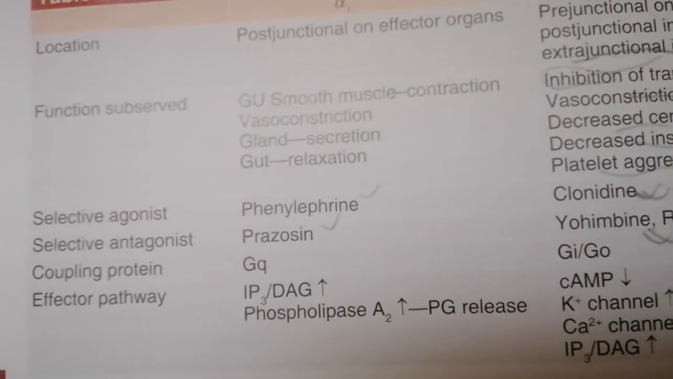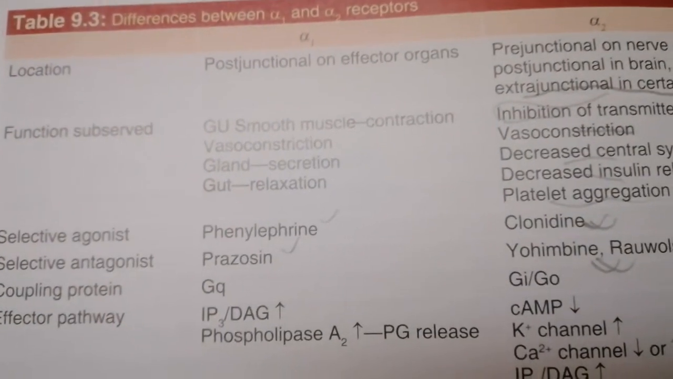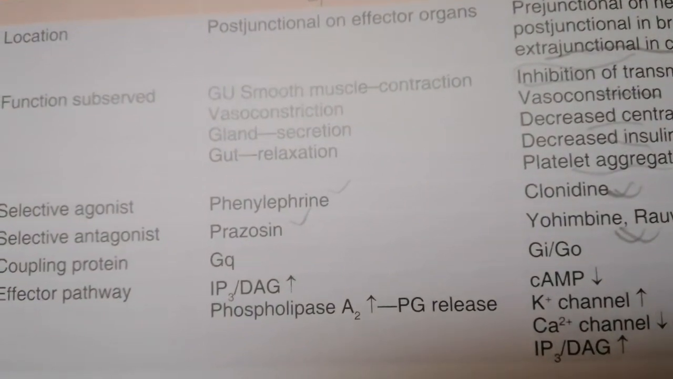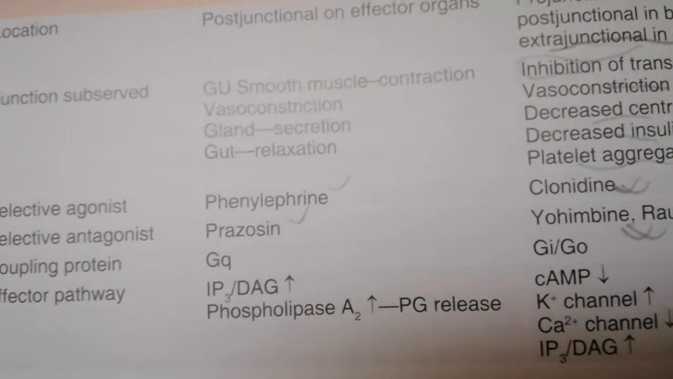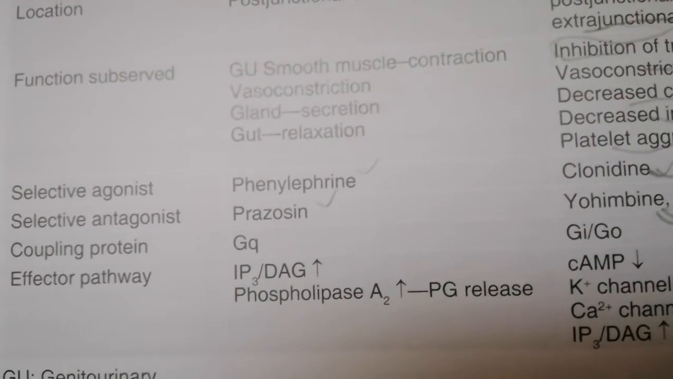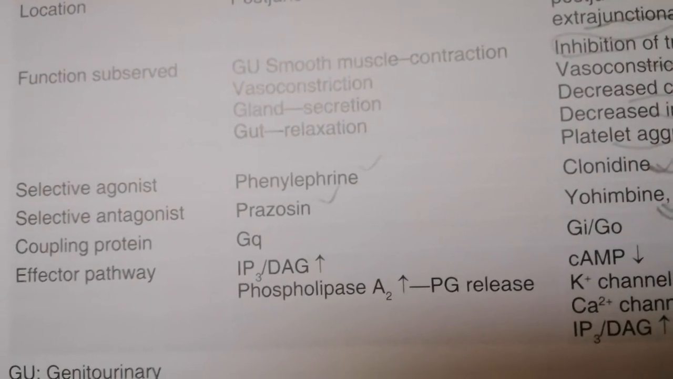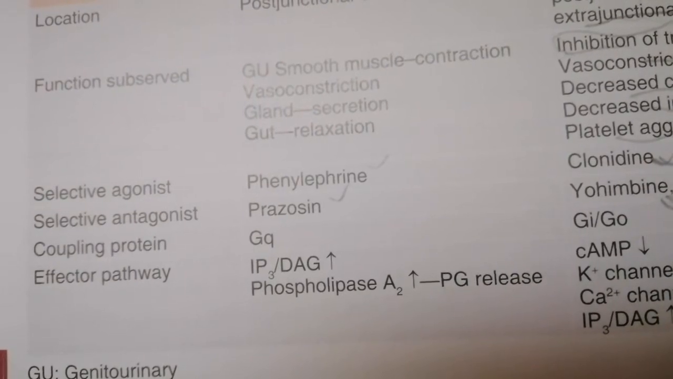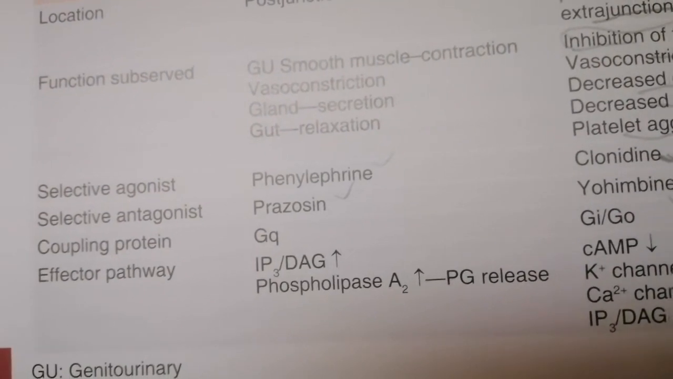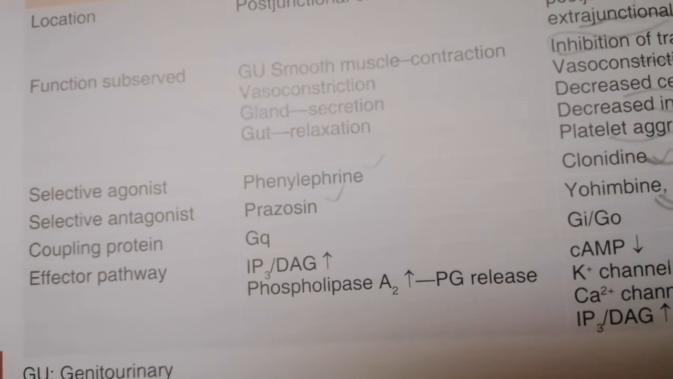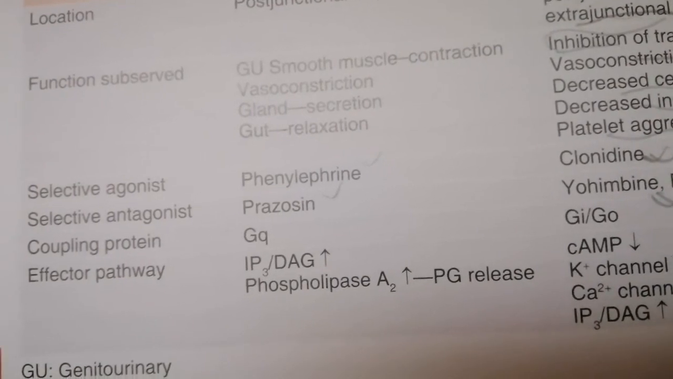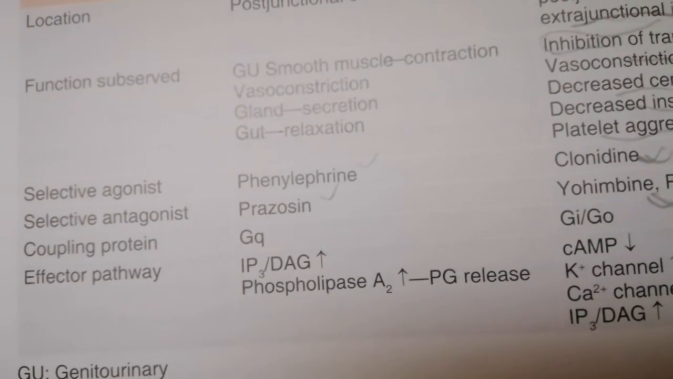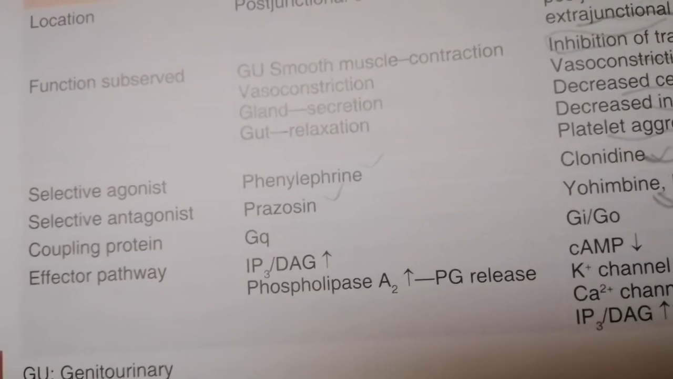The coupling protein is Gq, and in alpha 2 there is Gi. Gi means there is inhibition, and Gq means there is stimulation. Beta 1, beta 2, beta 3 are all stimulatory, Gs protein, a stimulatory protein. Now this Gi means it will decrease cAMP. It will cause cell hyperpolarization. It will make the cell more negative, electronegative.